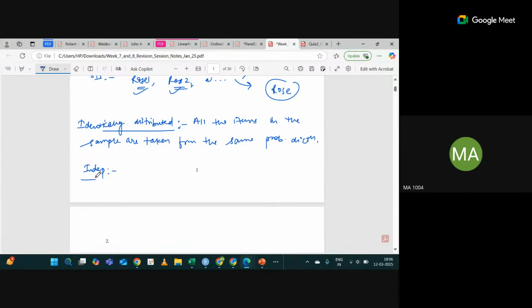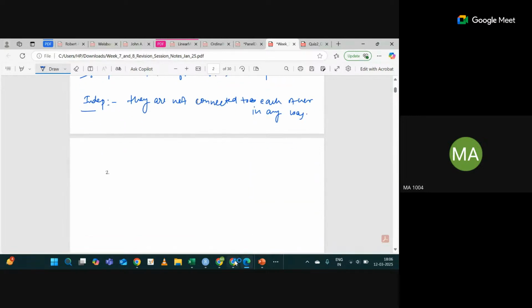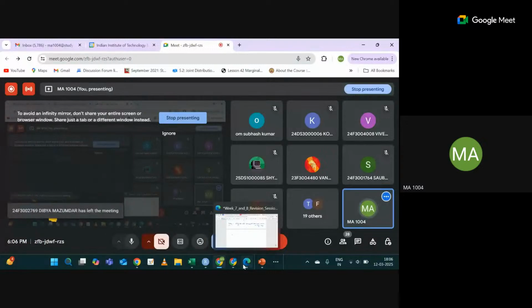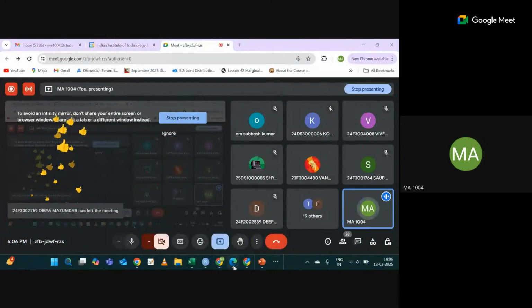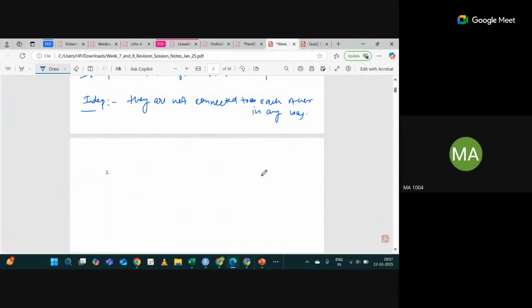Independence means they are not connected to each other in any way. Yes or no? Means there is no dependency. They are not connected to each other in any way. Okay. So that's why we are more inclined to these IID samples, right?